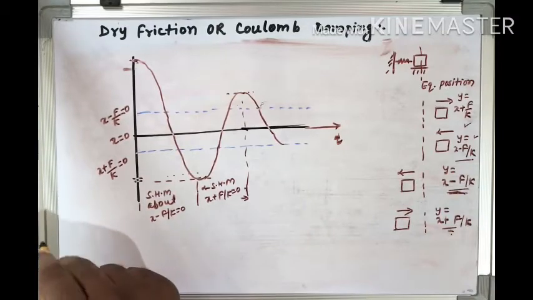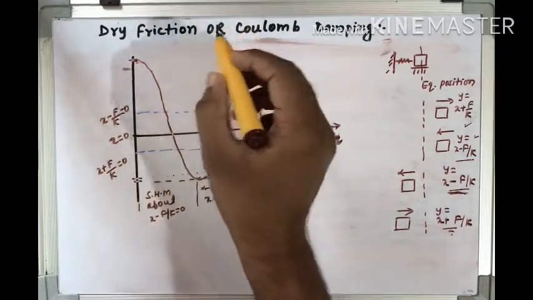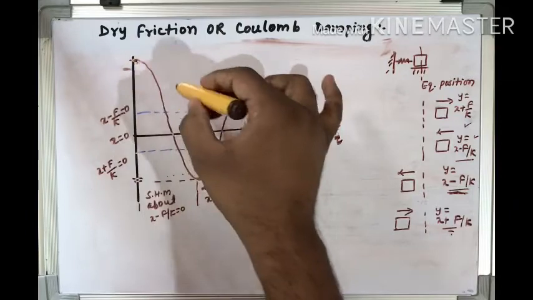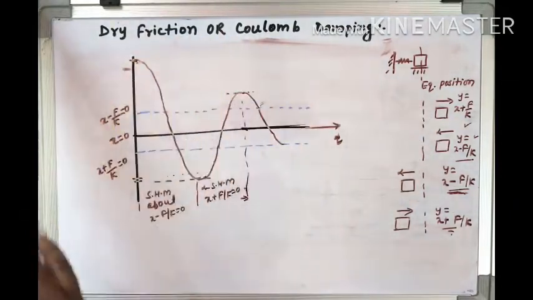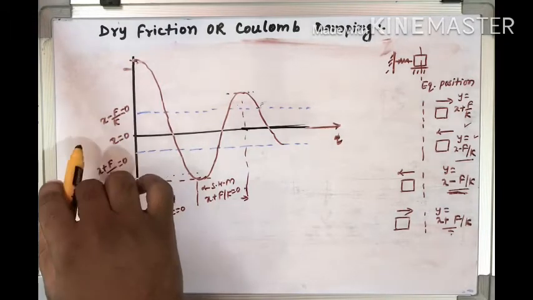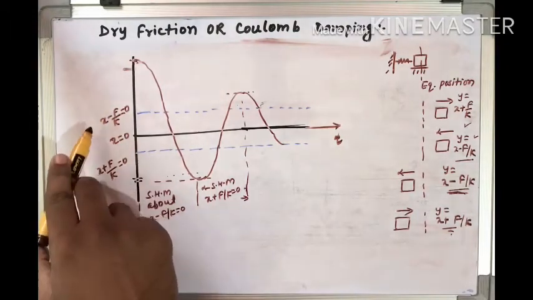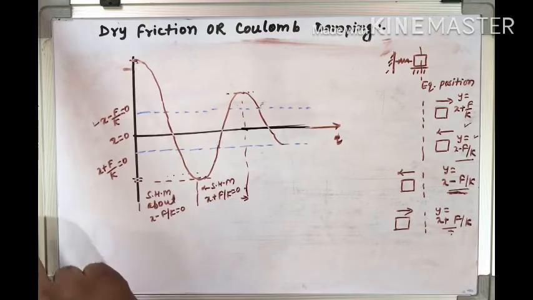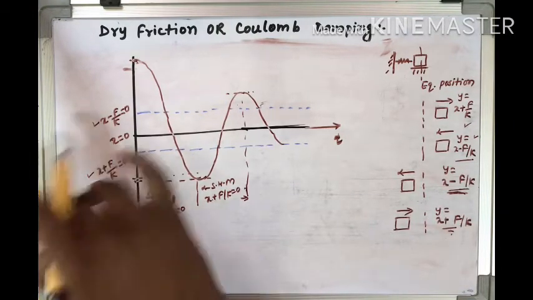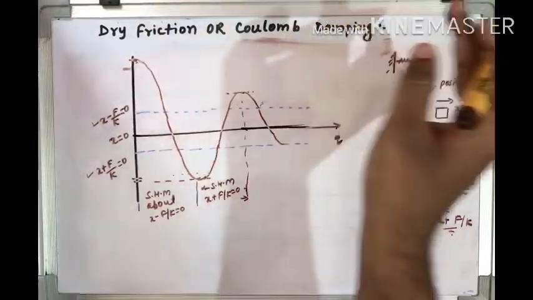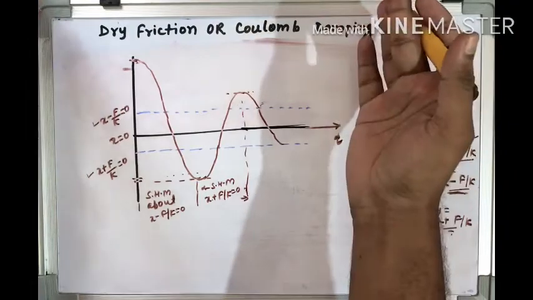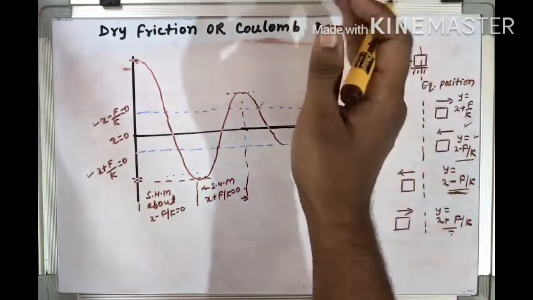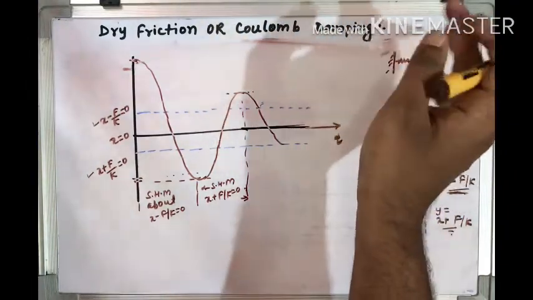Now the very important thing to notice is that in this response curve, the first half cycle is SHM about x minus f by k equal to 0, and the second half is about x plus f by k equal to 0. So from here we can see that some decay has happened in the amplitude. OK, now what is the amount of decay in the amplitude that we are going to see?